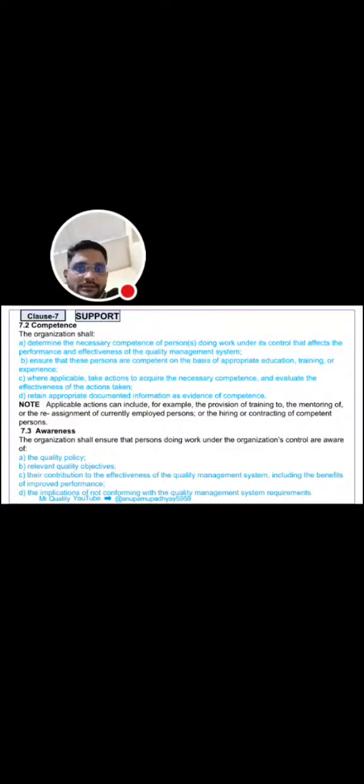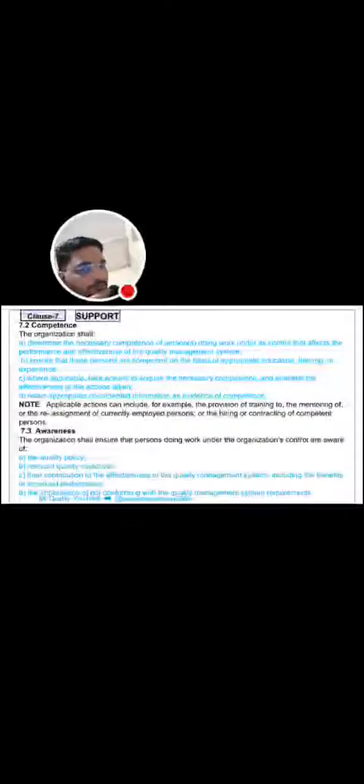Second, 7.2 is competence. The organization shall determine the necessary competence of persons doing work under its control that affects the performance and effectiveness of the QMS. Ensure that these persons are competent on the basis of appropriate education, training and experience. Where applicable, take action to acquire the necessary competence and evaluate the effectiveness of the actions taken. Also retain appropriate documented information as evidence of competence.